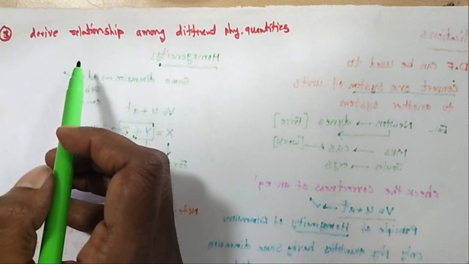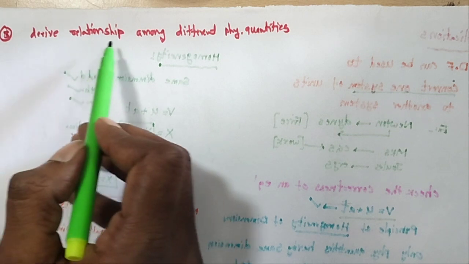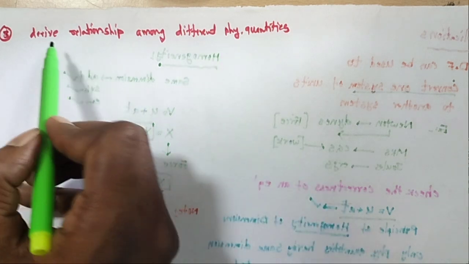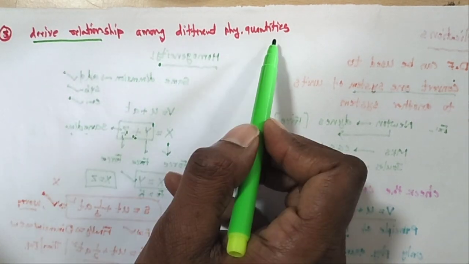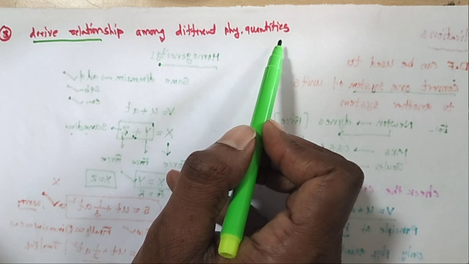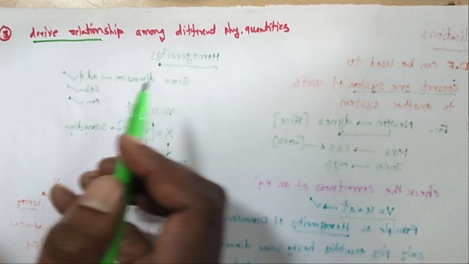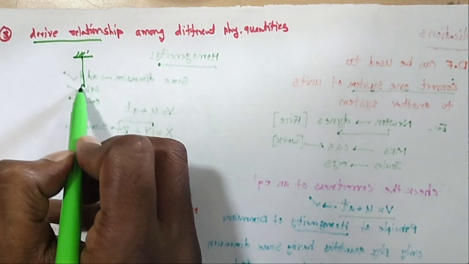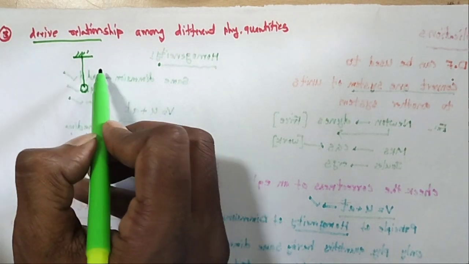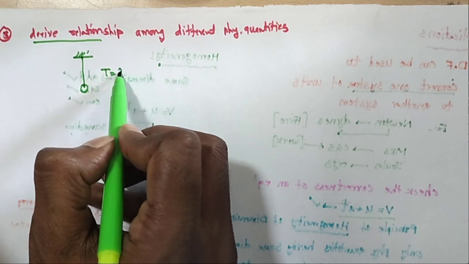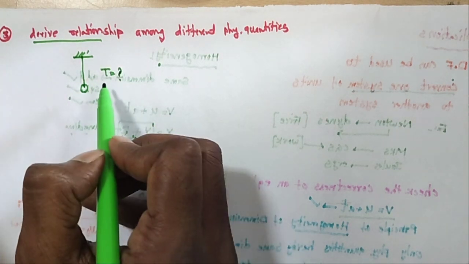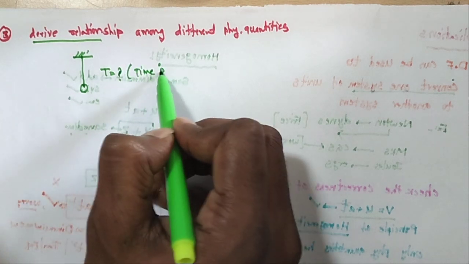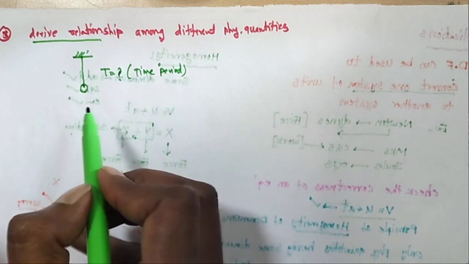Next, the third application: deriving a relationship among different physical quantities. So it derives some relation among the different physical quantities. Okay, here I am taking one example. This is a simple pendulum. So you calculate the time period of the simple pendulum. T shows the time period of the simple pendulum.